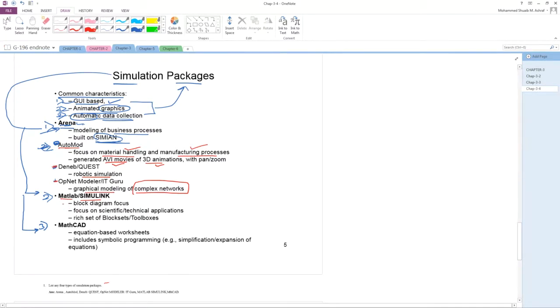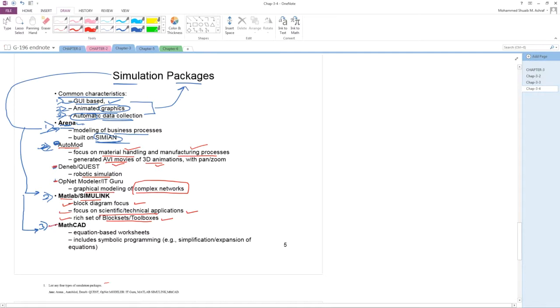it is having block diagram. It will focus on scientific and technical application. It supports lots of toolboxes and block sets. Okay, so it will support diagram. It will focus on scientific and technical application. It will support a rich set of block sets and toolboxes. Okay, next,